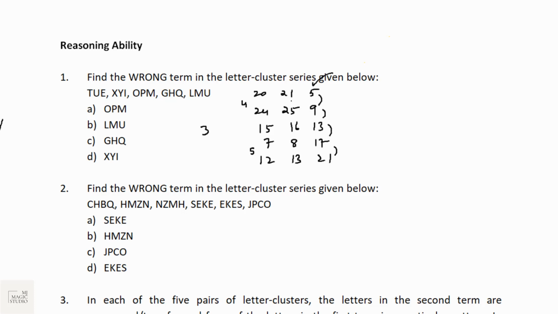So if I write 3, here it is a gap of 4 and here also a gap of 5. 25 plus 5, 30 minus 26, 4. Now 3 plus 4 is 7, bingo. 4 plus 4 is 8, bingo. That means instead of 15, 16, 13, if I put 3, 4, 13, then I can see that it is matching with the sequence. 20 plus 4, 24, plus 5 is 3, then plus 4 is 7, plus 5 is 12. 4, 5, 4, 5 sequence like this. That means 15, 16, 13, OPM is the wrong term of the series. Option A fits in.